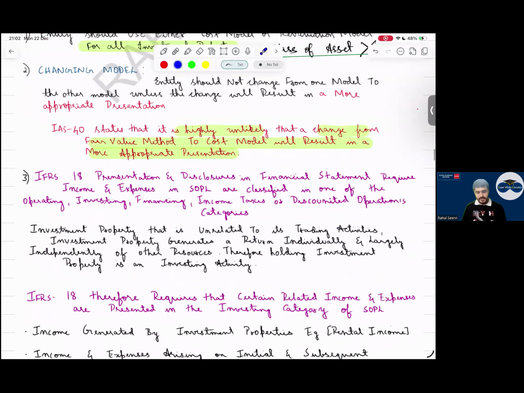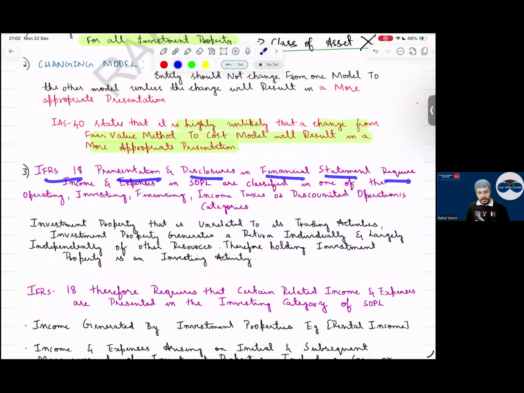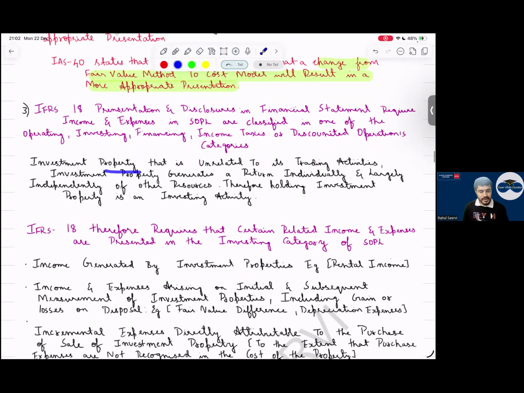IFRS 18, presentation and disclosure in financial statements, requires income and expense in the SOPL to be classified in one of the operating, investing, financing, income tax or discontinued operations categories. Can I say these are the categories which we have learned? This we have not covered; coming week we will cover this: operating, investing, financing, income tax. Now, investment property is unrelated to trading activities, that means not related to business. Investment property generates a return individually and largely independent of all other resources. Therefore, holding investment properties is an investing activity.